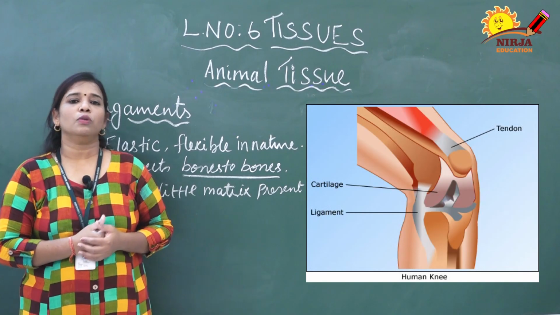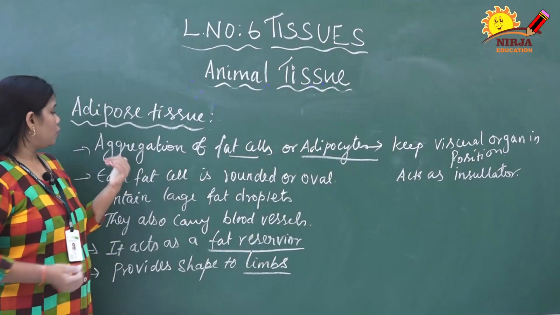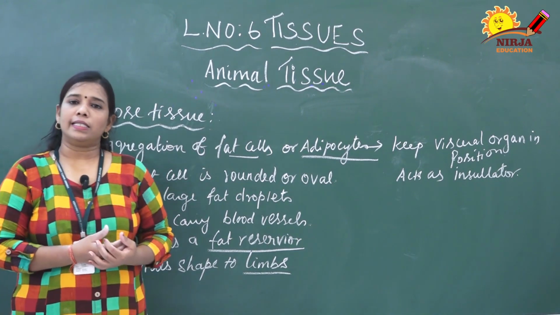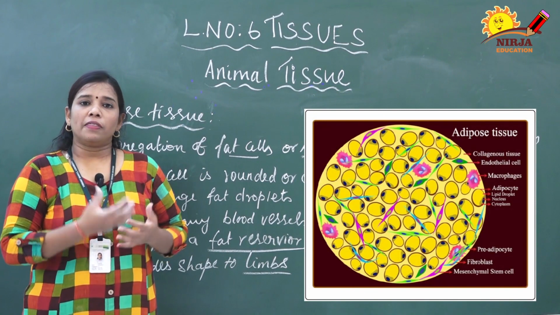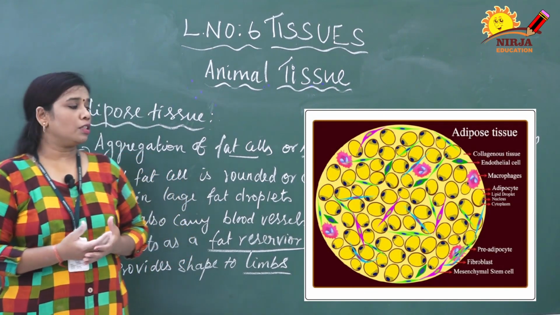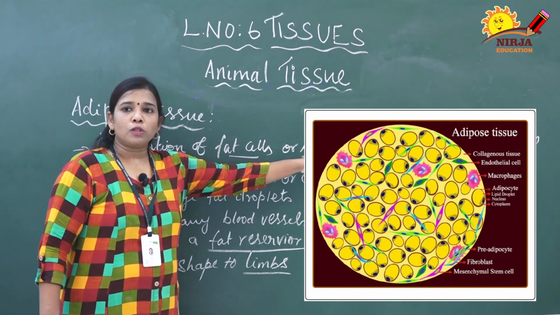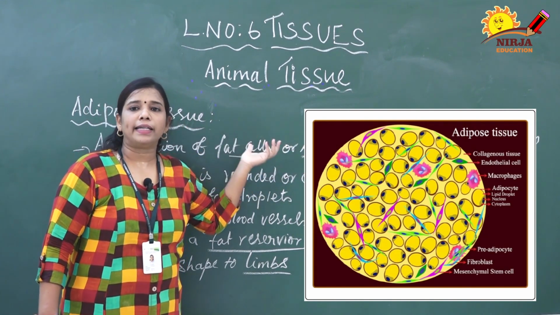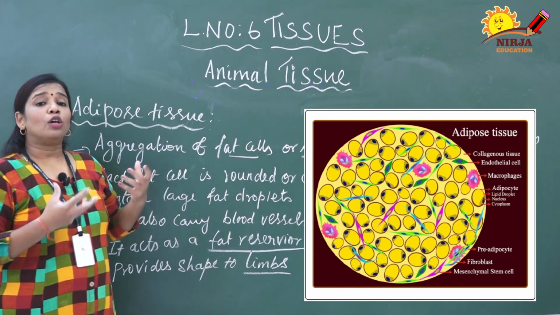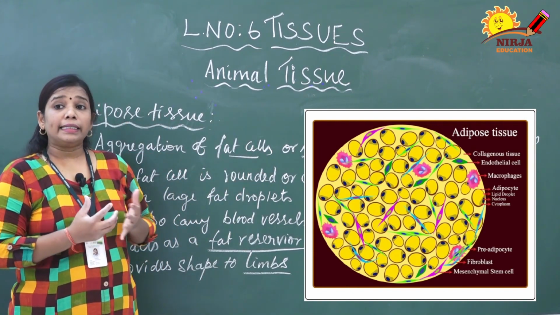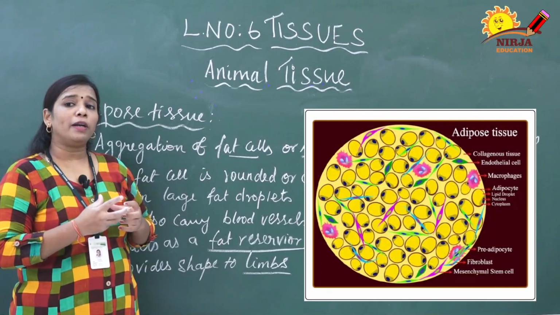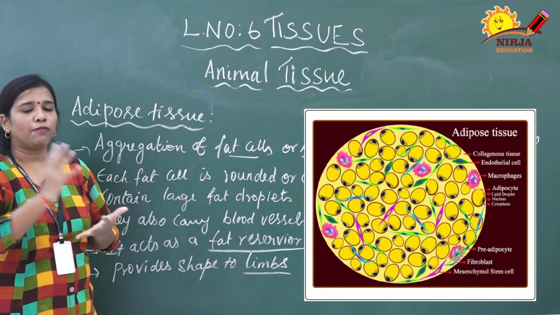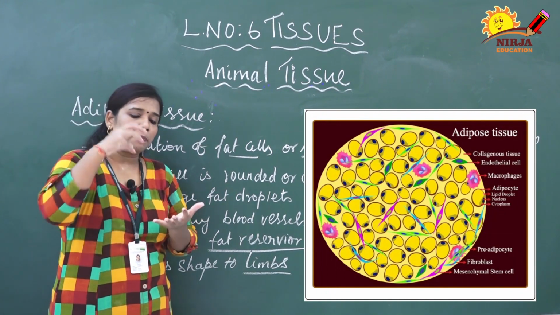Next we are going to discuss adipose tissue. Adipose tissue is basically an aggregation of fat cells. The fat cells of adipose tissue are called adipocytes. Adipo means adipose, cytes means cells, made up of fat content. Each fat cell is round or oval in shape and contains a large droplet of fat content inside the cell. It is the largest fat material present inside the cell.